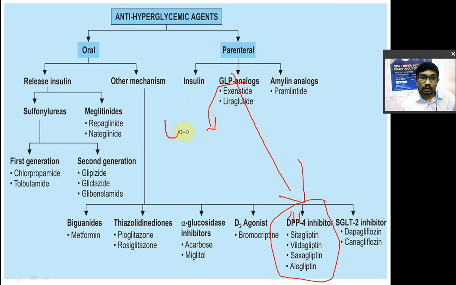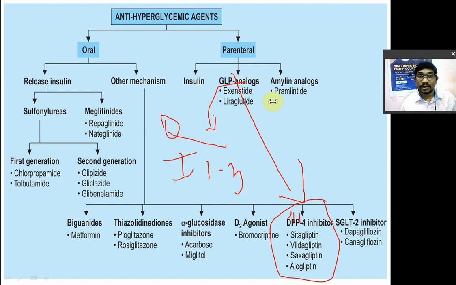Oral glucose is the most potent stimulus for insulin, no doubt. But along with that, this protein known as GLP is secreted, and it is known as an incretin. Incretins have a very short half-life, 1 to 3 minutes.